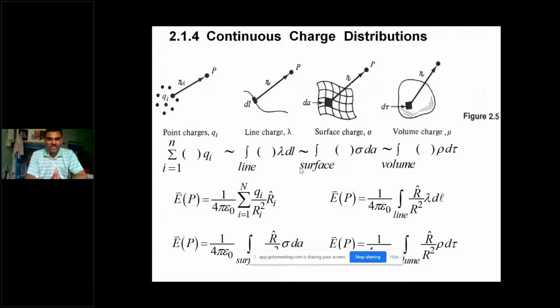And similarly for the volume charge density, we represent rho v, and the volume integral of rho v dv, and here it is d tau. Okay. So whatever the charge distribution, whether point charge, line charge, surface charge or volume charge distribution, in order to find the electric field or the force between two points, or between a number of points and a single point, we can use Coulomb's law, and those are the formulas illustrated here.